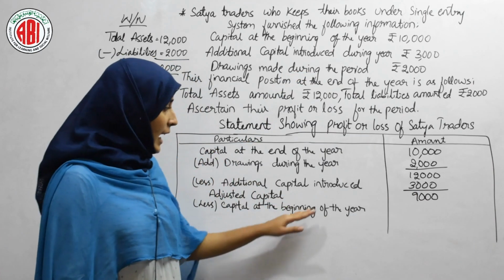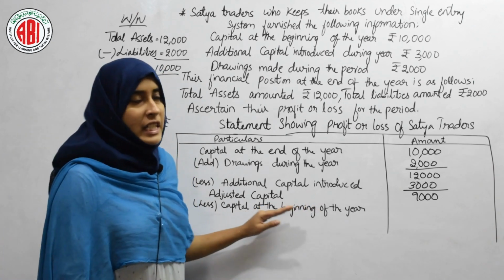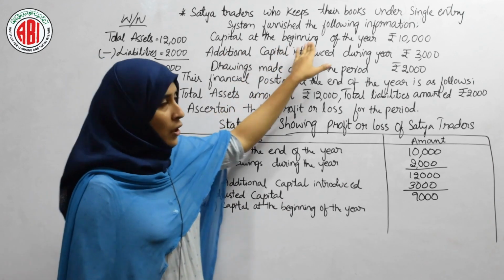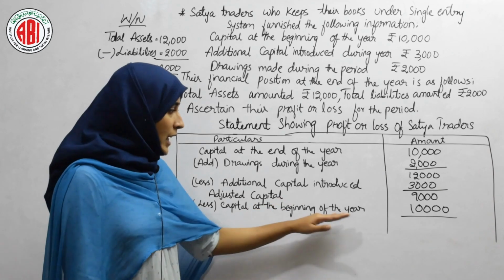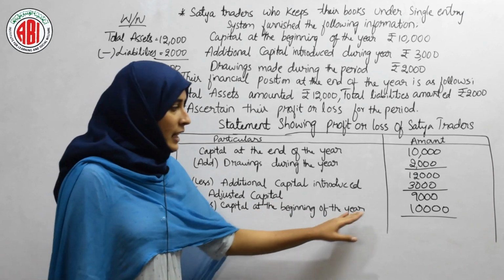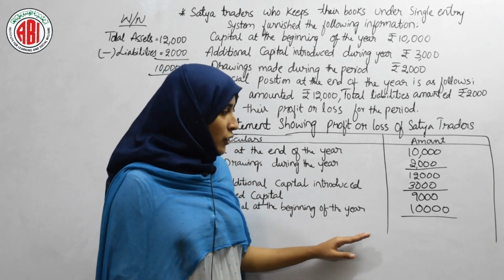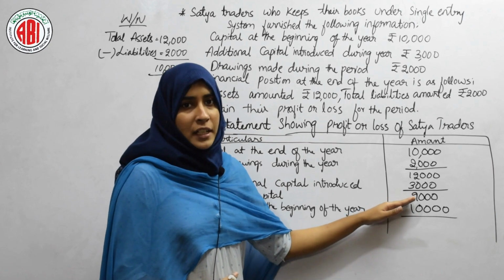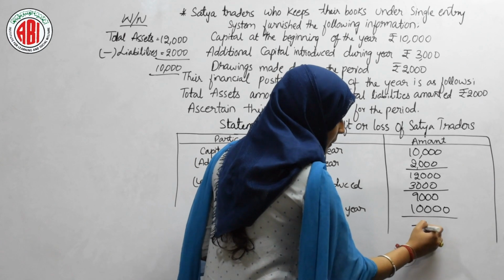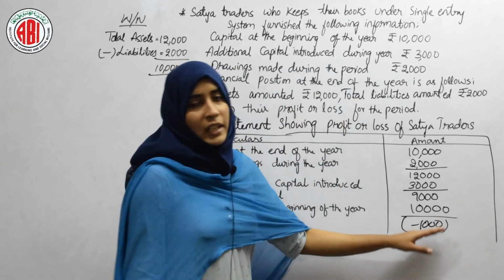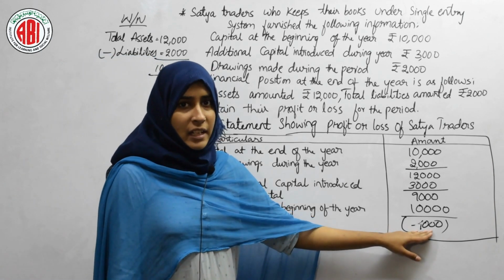Now again, from that adjusted capital we have to deduct the capital at the beginning of the year, which is given in the problem as 10,000. So from the adjusted capital we are deducting the capital at the beginning of the year, that is 10,000. It is very clear that Satya Traders has faced a loss during the year, as we cannot deduct 10,000 from 9,000. So the loss faced by the company will be minus 1,000. This 1,000 is the loss which has been faced by Satya Traders.